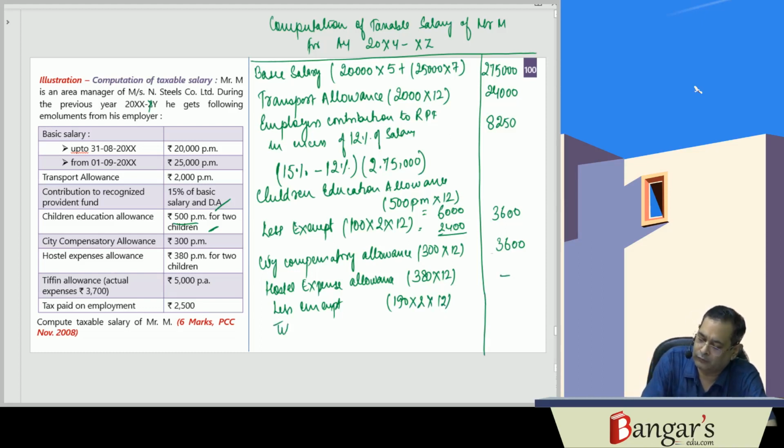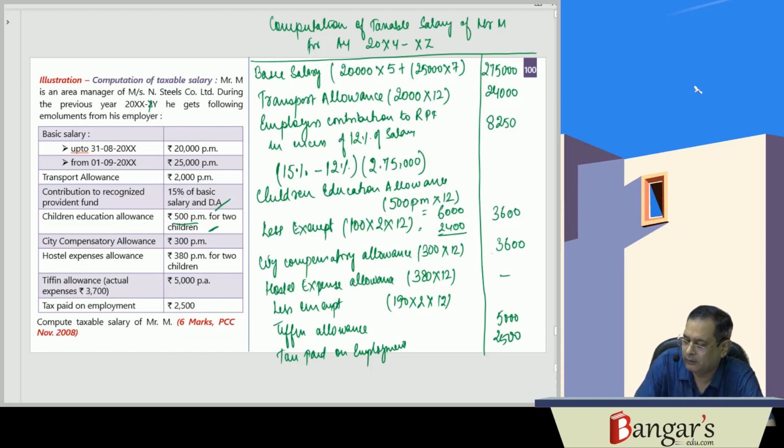Tiffin allowance. Tiffin allowance is fully taxable. Then tax paid on employment by the employer, 2,500. So this works out to be his gross salary. How much gross salary is he receiving?